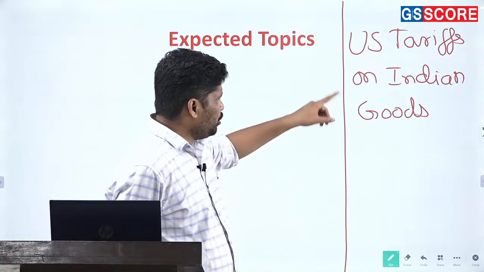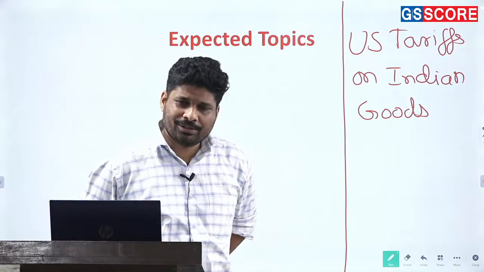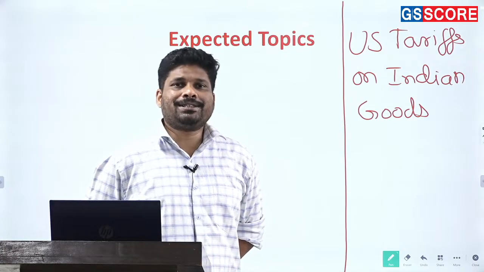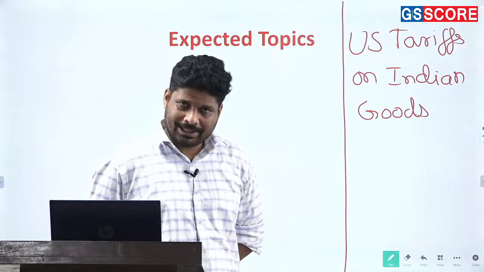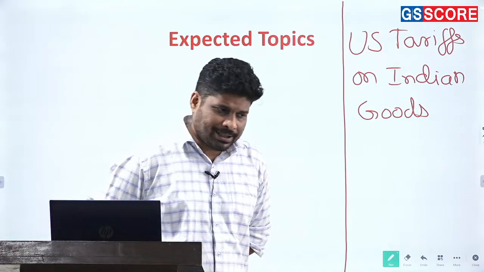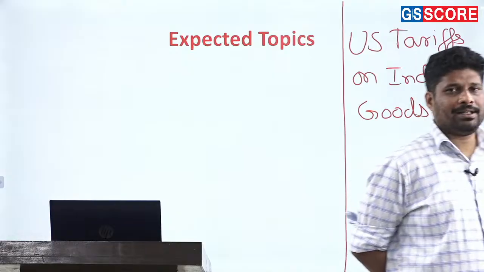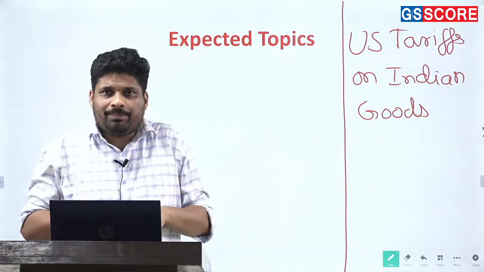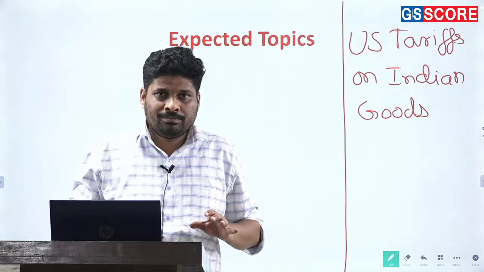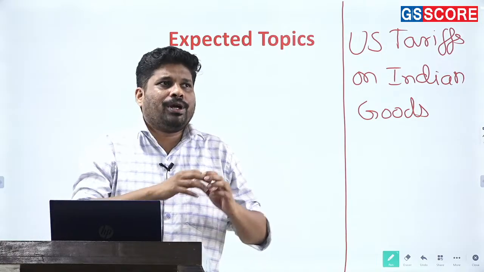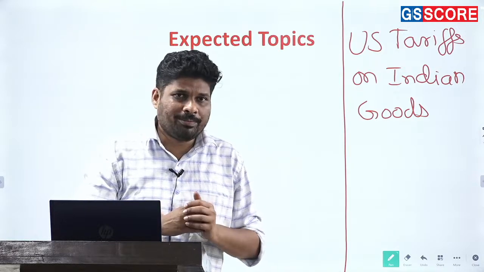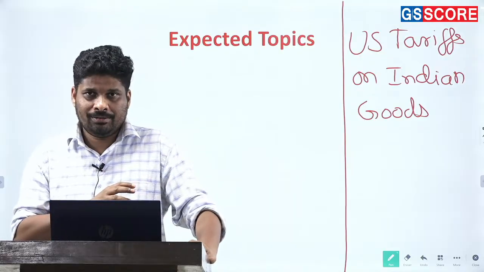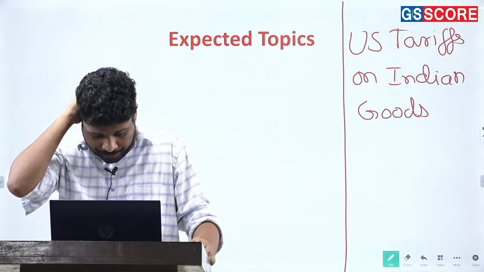Also, US tariffs on Indian goods have to be seen in the backdrop of India's orientation towards building better supply chain management and developing even better relations between the countries of the global south, so they are not dependent upon one pole of power, one economic superpower, or one country overwhelmingly for economic growth and development.